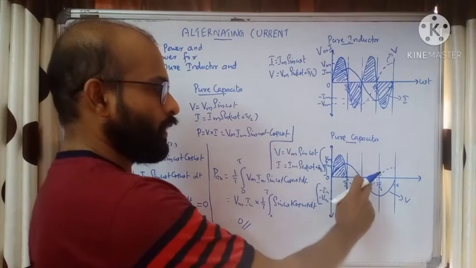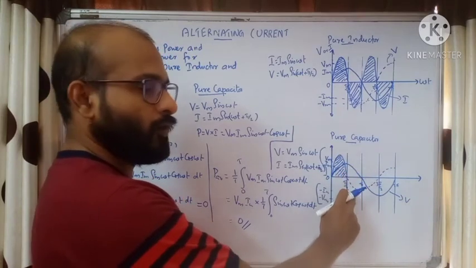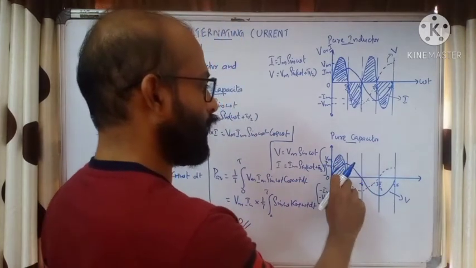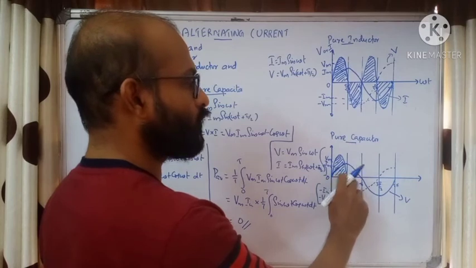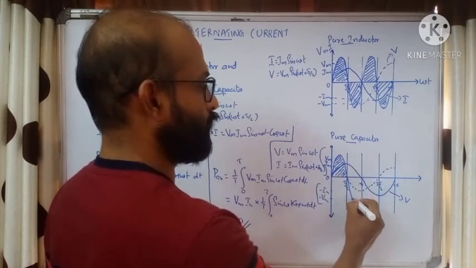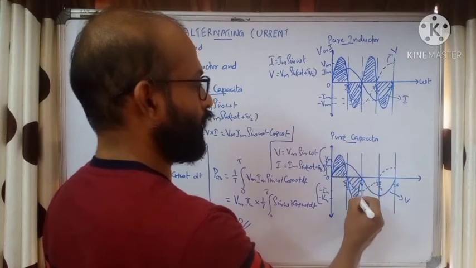Then pi by 2 to pi, we see that one is negative, one is positive. Definitely when you multiply, you will get negative. So the power will be negative. But at both ends, at pi by 2 and pi, we have one of the values at zero, either voltage or current. So we get the power increasing and then decreasing also. Okay, this will be the power for pi by 2 to pi.